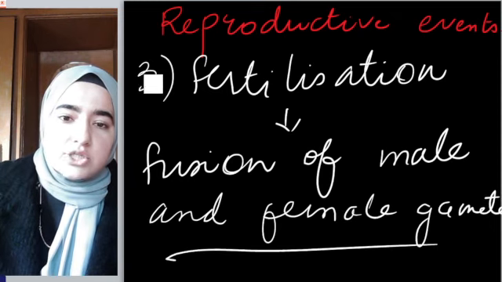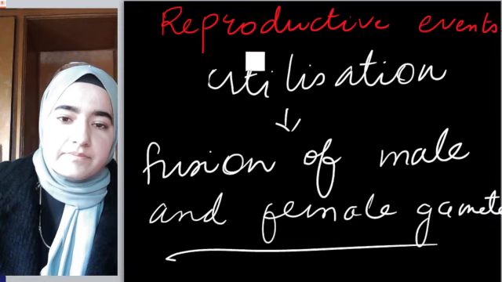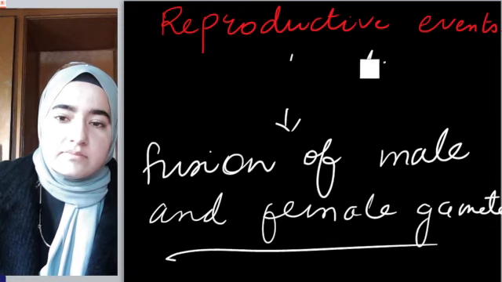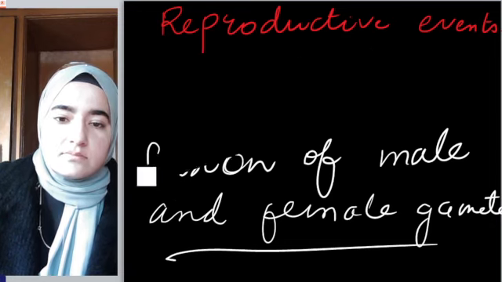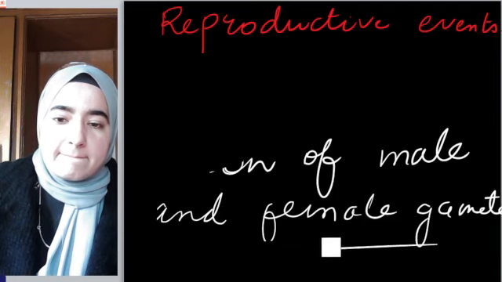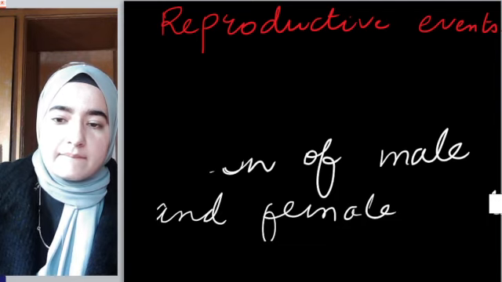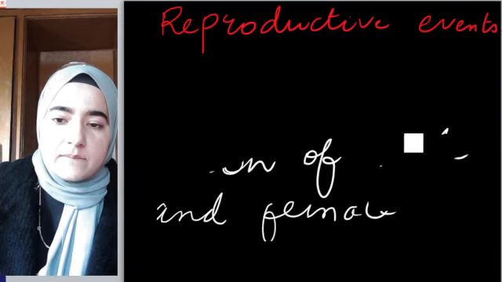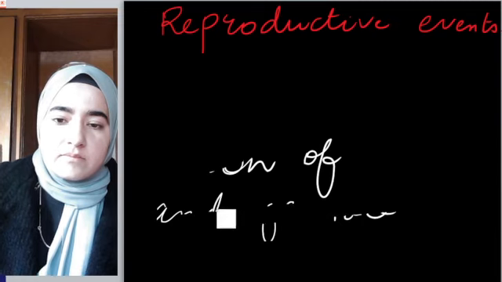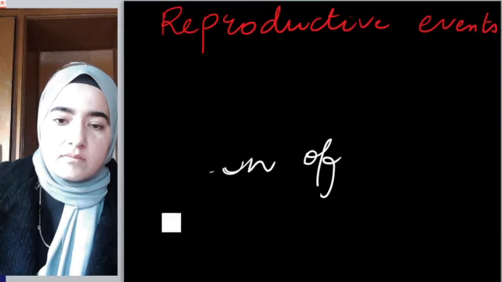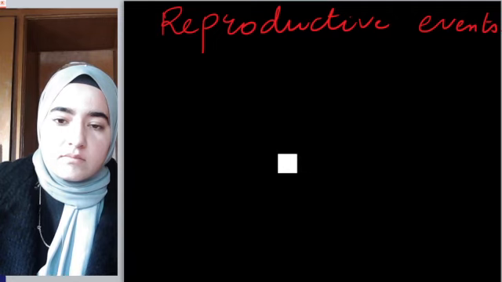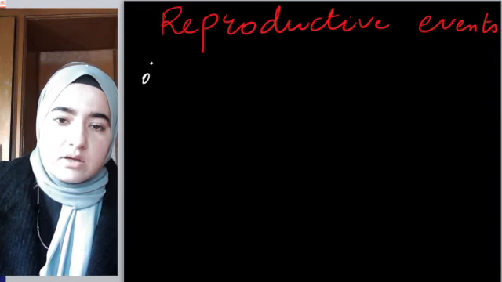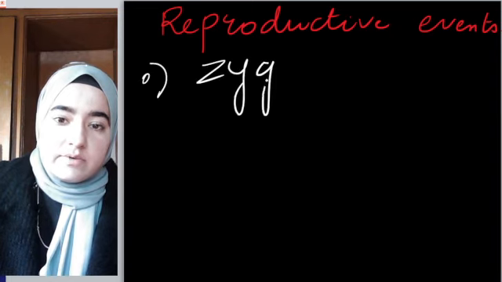After fertilization, what will happen? Zygote formation will take place.